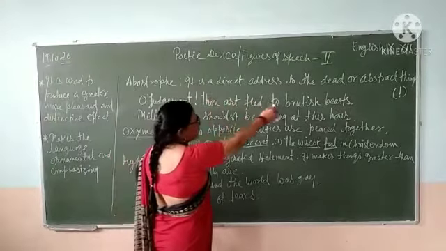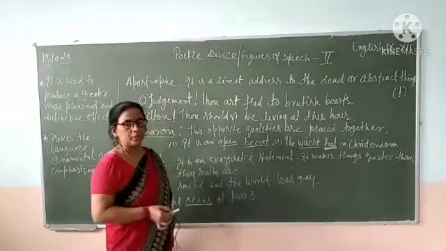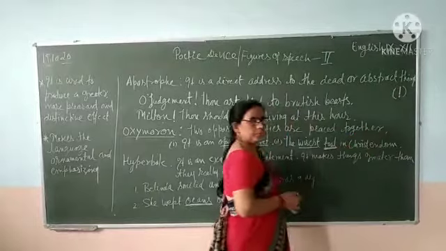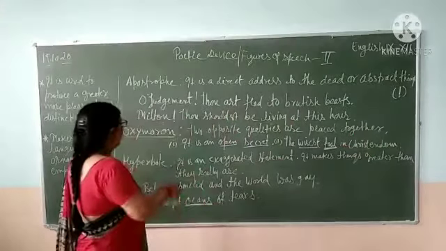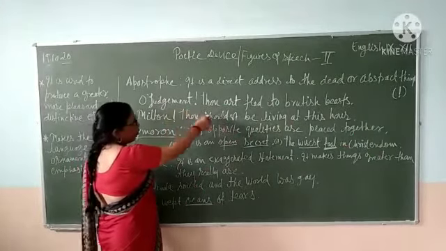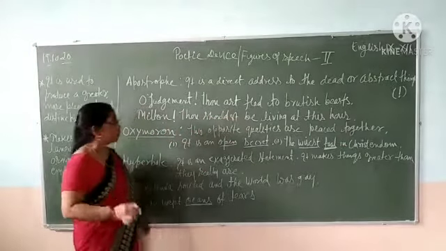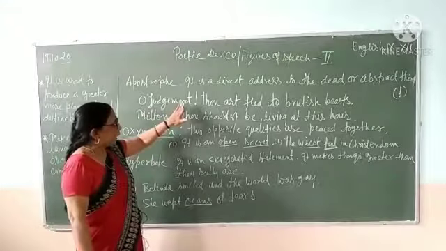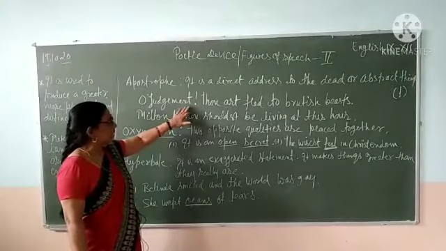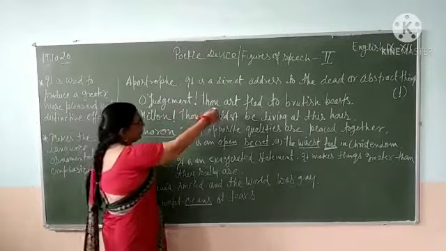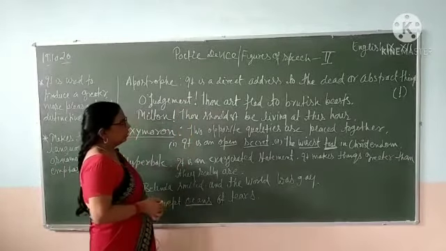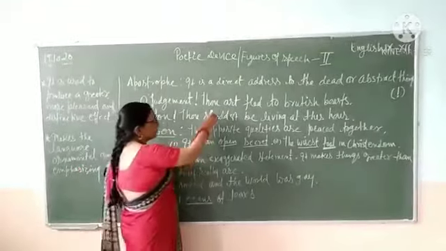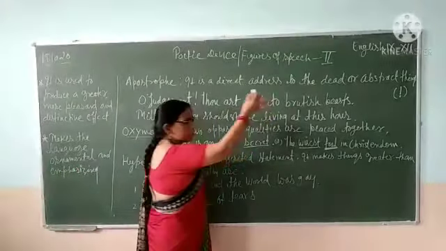Apostrophe is a direct address to the dead or abstract things. It also carries the sign here. O judgment, thou art fled to the brutish beasts. Students, see, judgment is an abstract noun, and it appears that someone is calling to judgment. Someone wants to say that, O judgment, thou art fled to the brutish beasts.